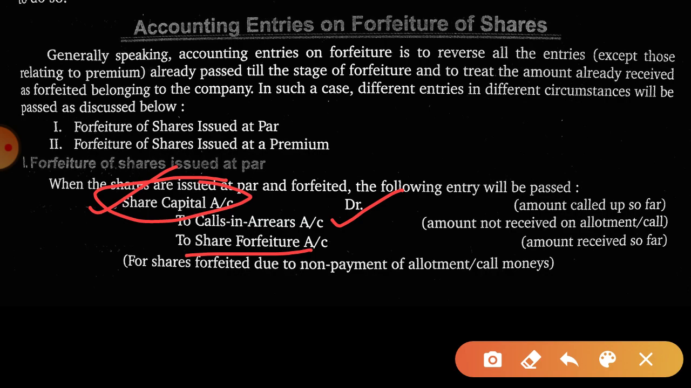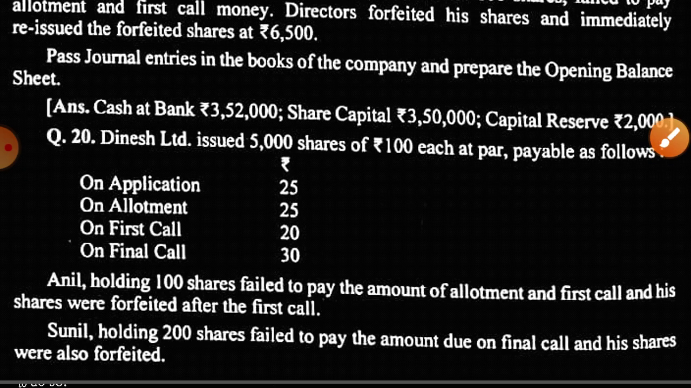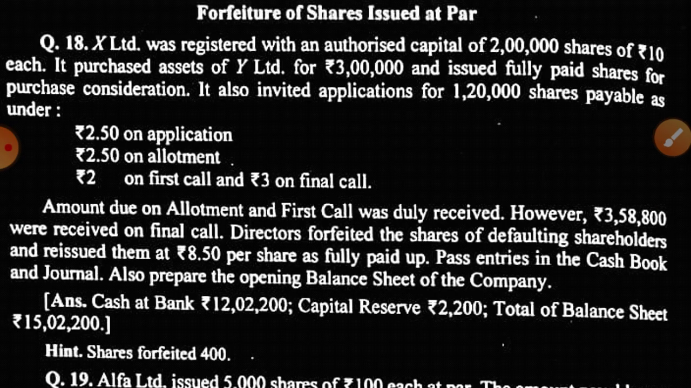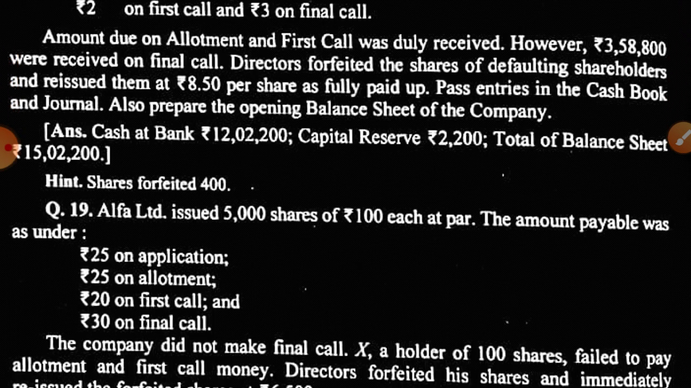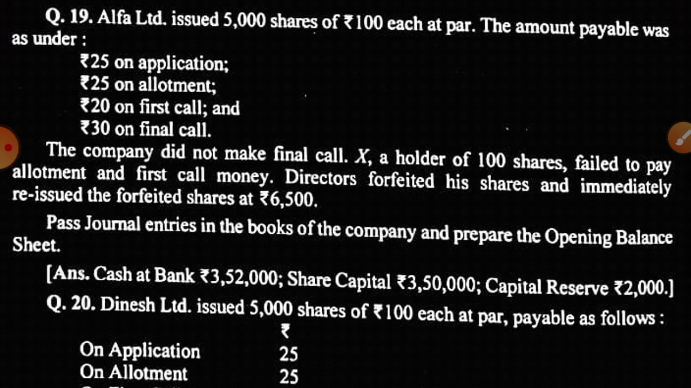Now we are moving on to the questions. So 18, 19, 20 are the questions. I'll tell you question number 19, Alpha Limited. The solution I will give in this online lecture, and 18 and 20 will be your homework. I hope the questions which were given in the previous lecture you have completed, and if any doubt is there, you can ask me by messaging me on WhatsApp.